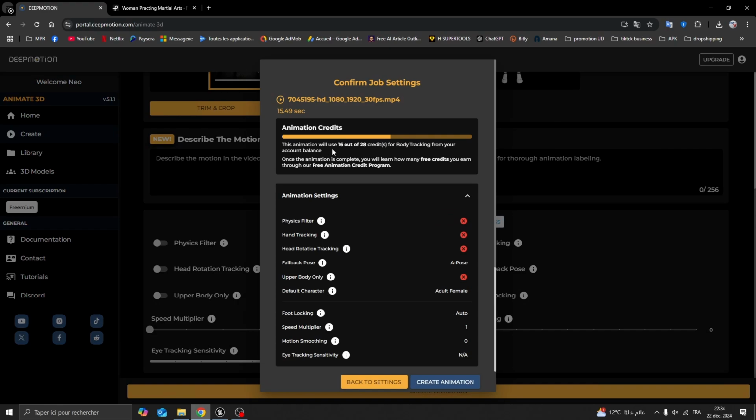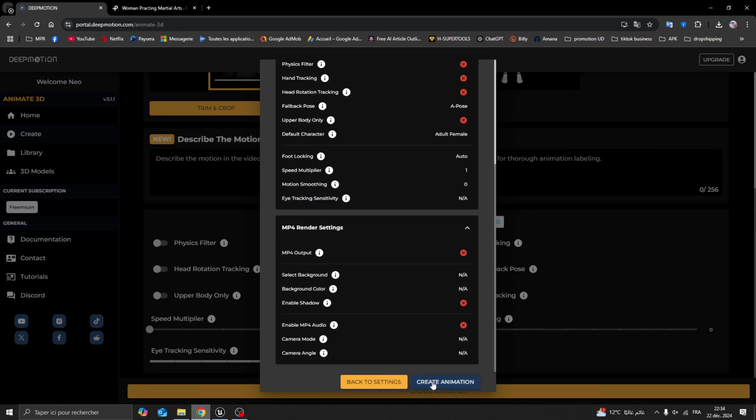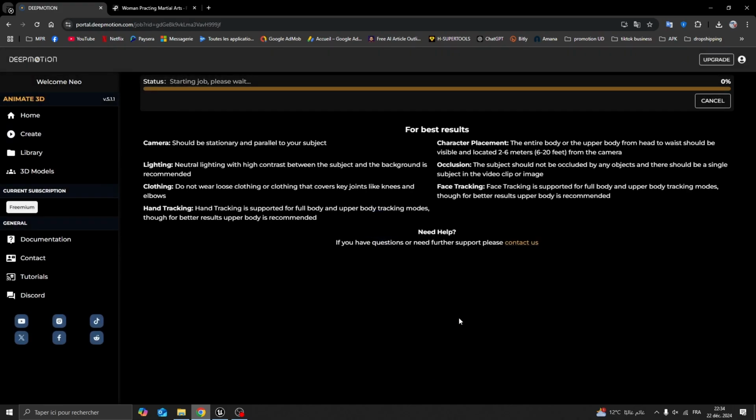Okay, here you can see the remaining points or credit you have, and also some details about your video. You click on create animation. Now it is processing. Also, they give you some advice about the video that you need to upload, some advice about the characteristics of the video. For example, the visibility must be 2 to 6 meters from the camera. The lighting, the clothing, okay?